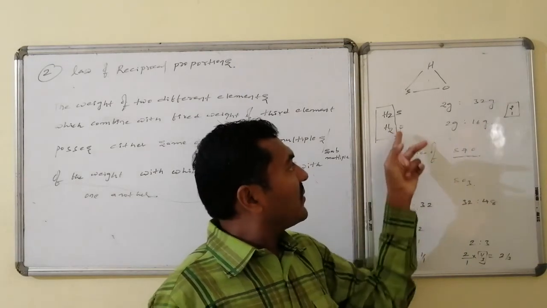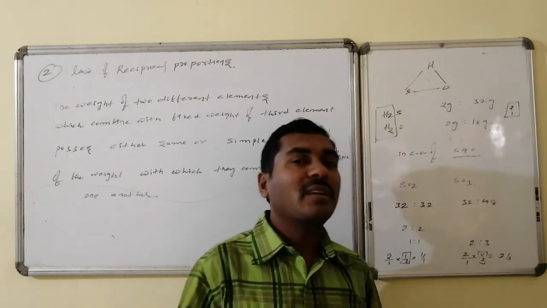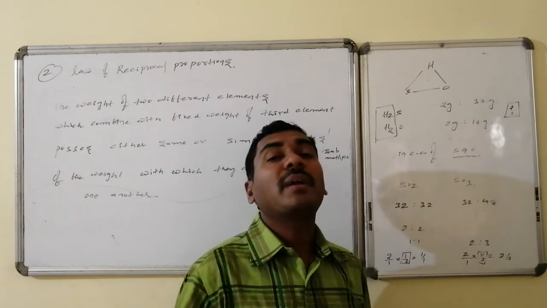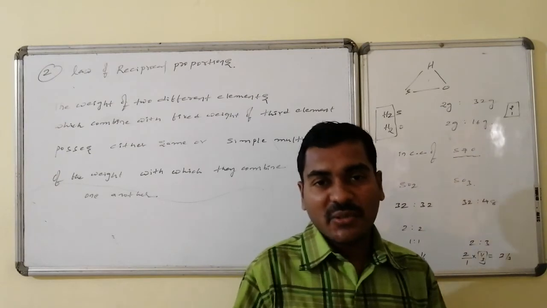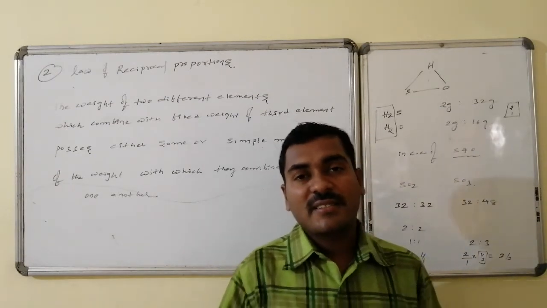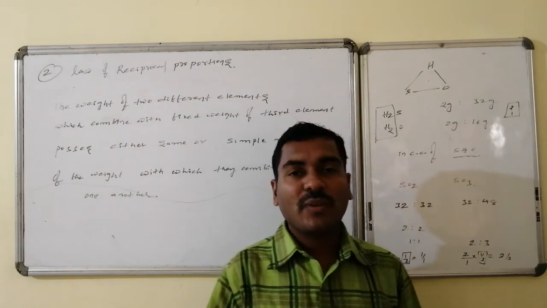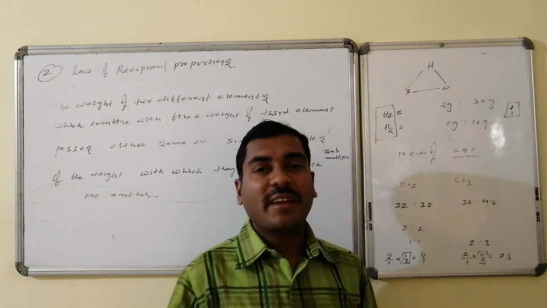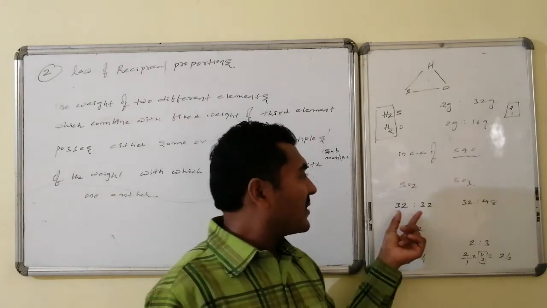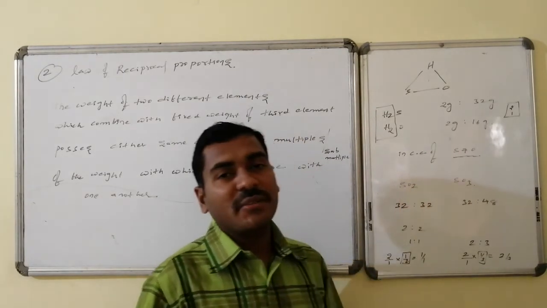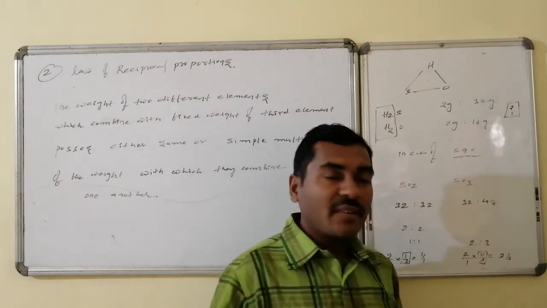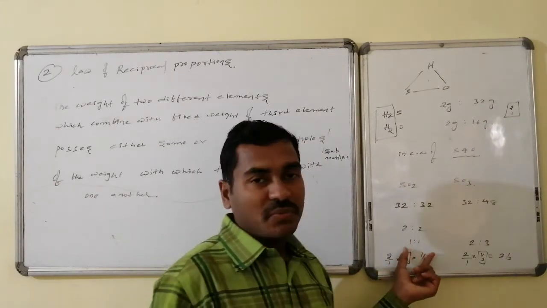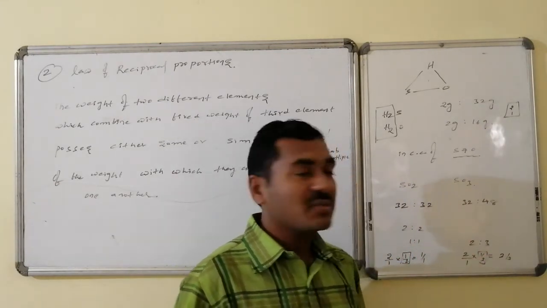When these two different elements, sulfur and oxygen, are involved in chemical combination, either this ratio or multiples or submultiples of that ratio is maintained. Let us check whether it is correct or not. Sulfur and oxygen combine to form different sulfur oxides. One is sulfur dioxide, the second is sulfur trioxide, very familiar. In sulfur dioxide, sulfur is 32, oxygen is also 32. In sulfur trioxide, sulfur is 32, oxygen is 16 into 3, that is 48. Here the ratio is 2:2, that is 1:1. Here the ratio is 2:3.